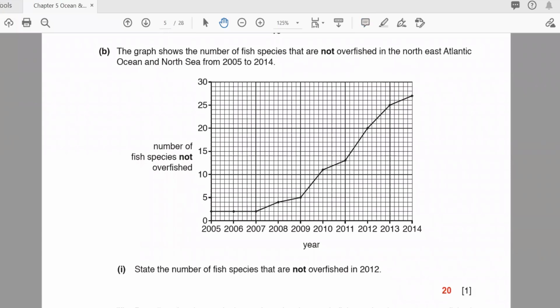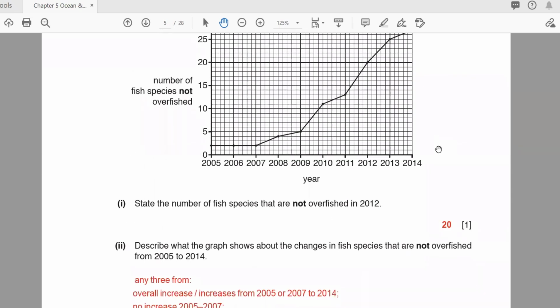After that, describe what the graph shows about the changes in fish species that are not overfished from 2005 to 2014. For example, if you see 2005, how many were there? If you see this one, this is 2. And what is the final one here? If you see this one, this is, I think, 22. Okay, from 2 to 22. So this is the change.